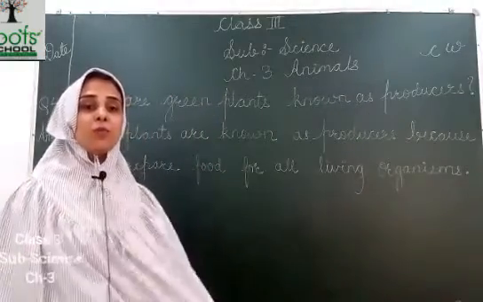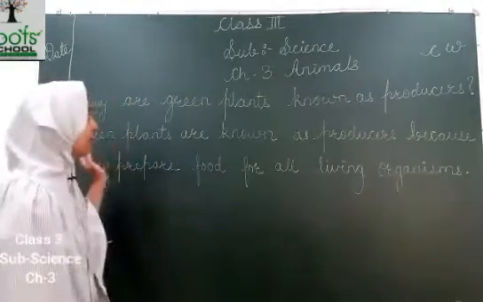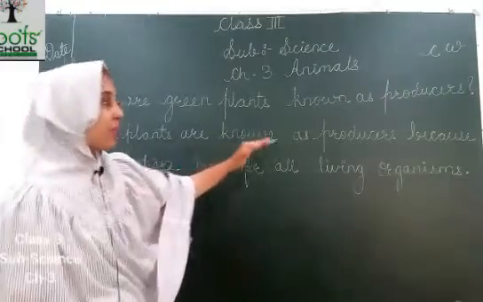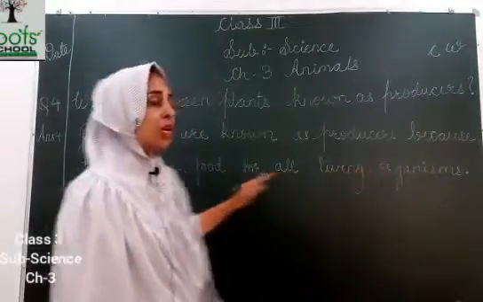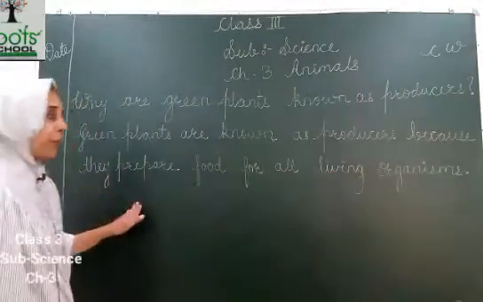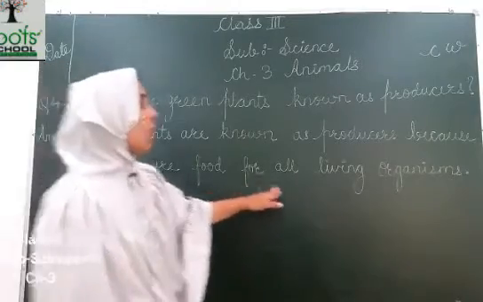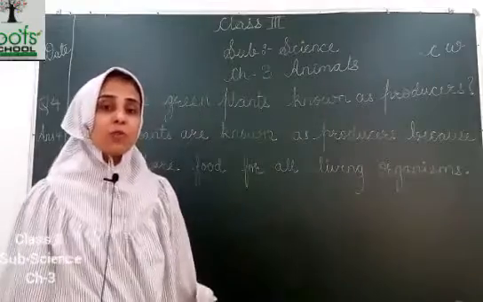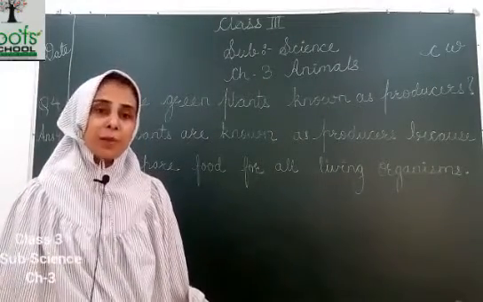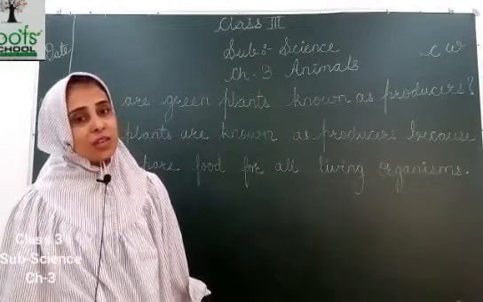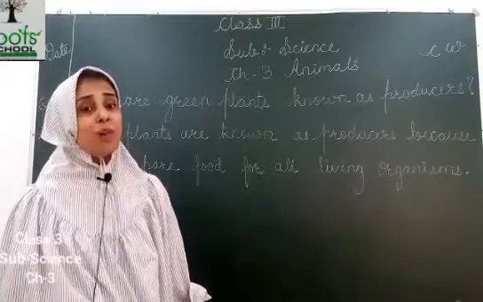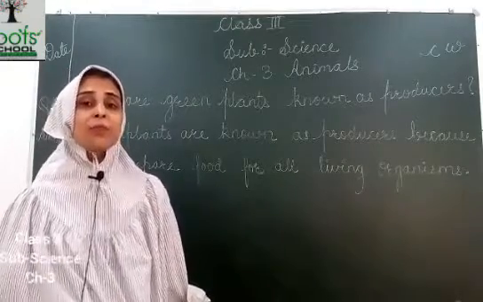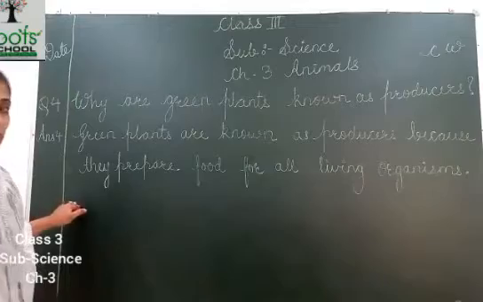Green plants are known as producers because they prepare food for all living organisms. So you will write this question.